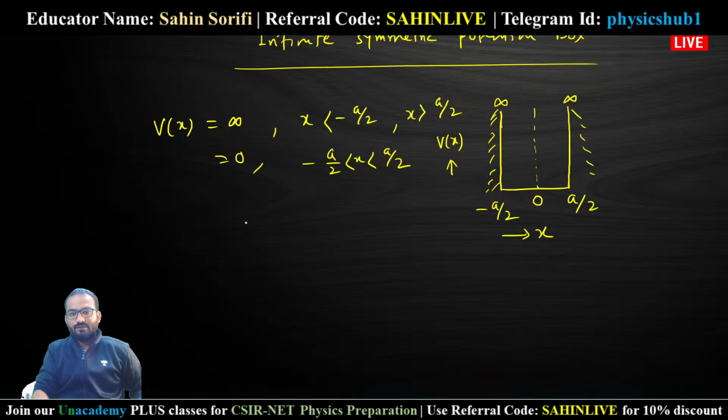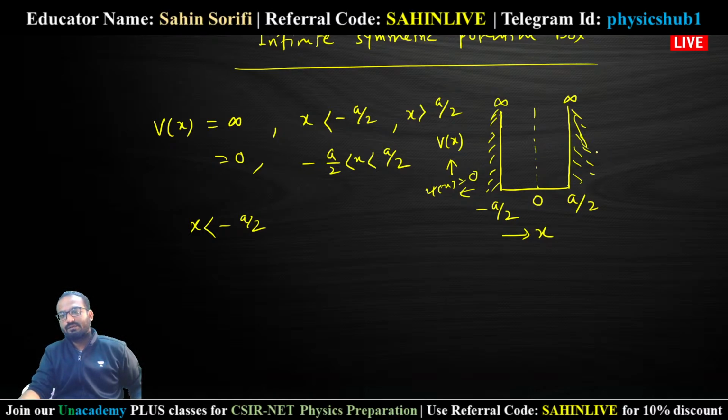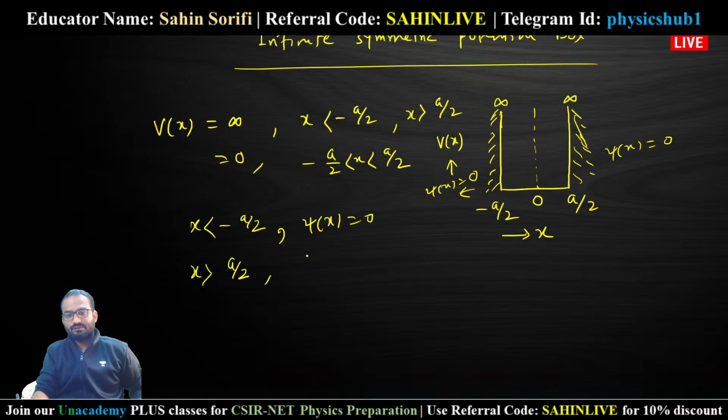Now you can see when you choose x less than minus a/2, in this region there is an infinite potential well. So in this region wave function ψ(x) must vanish. In this region also it is an infinite potential well, so ψ(x) equals 0. So at x less than minus a/2, your wave function vanishes, and in the region x greater than a/2, your wave function must vanish as well.